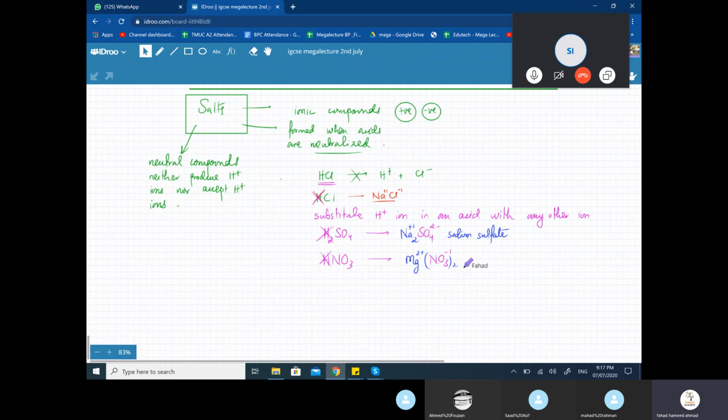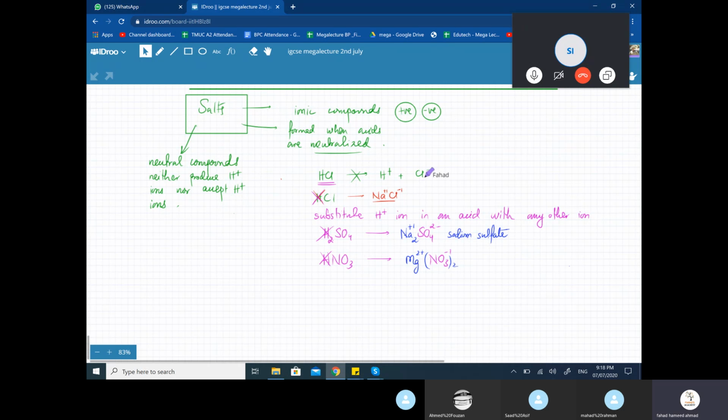Right now I've only discussed it, but it's an open-ended way of making a salt. You have your choice. Just get rid of the H and substitute anything in its place. You'll get a salt. But in the natural reaction, you can't substitute it with anything. You'll only substitute it with the available things that you have in the reaction.